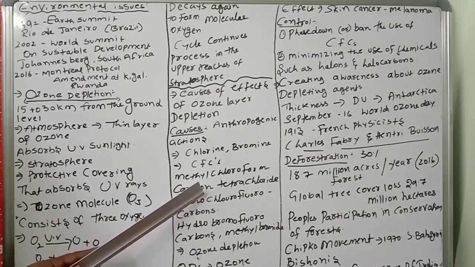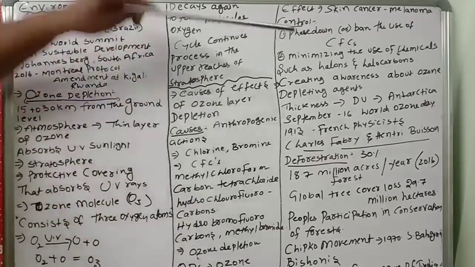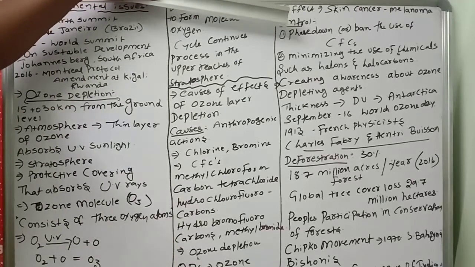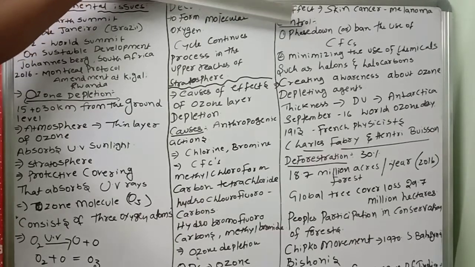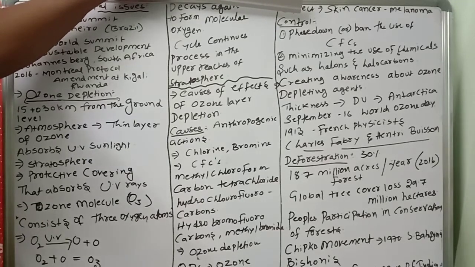Methyl chloroform, carbon tetrachloride, hydrochlorofluorocarbons, hydrobromofluorocarbons, methyl bromide. These all are considered as ozone depleting substances. The effects: what are the problems? UV rays may penetrate deep into the skin. When the UV rays directly reach the earth, they directly penetrate into the skin and can lead to premature skin aging and wrinkling of the skin.